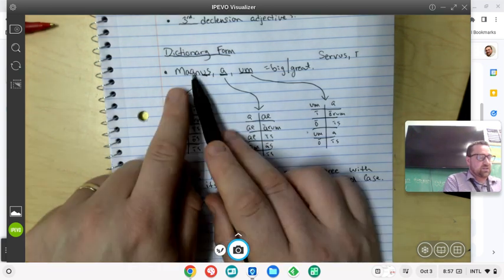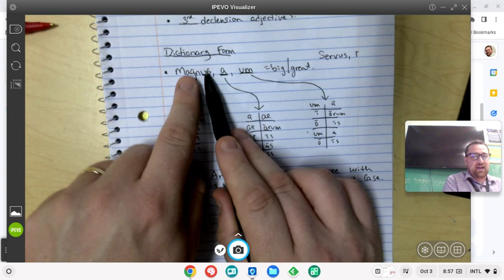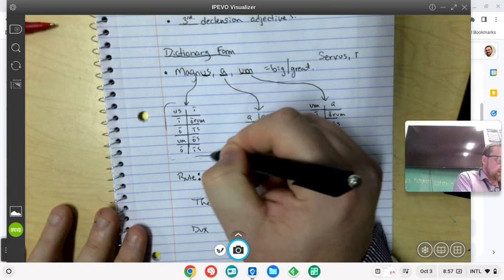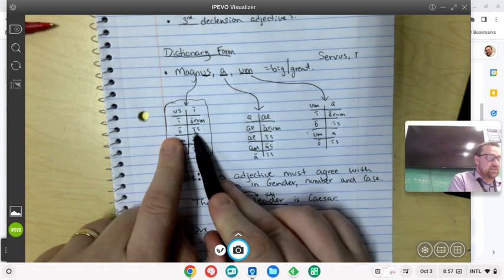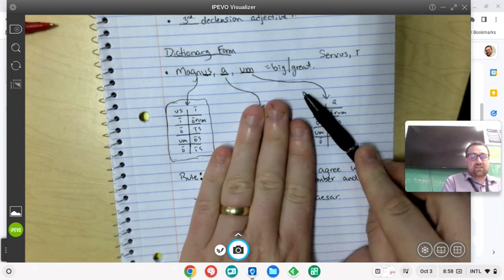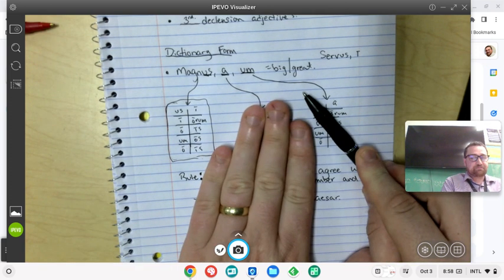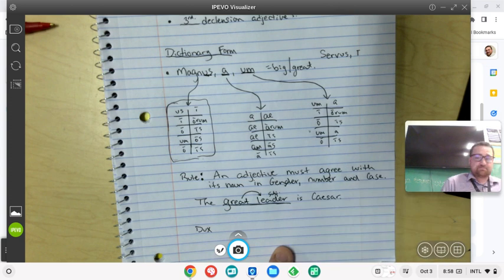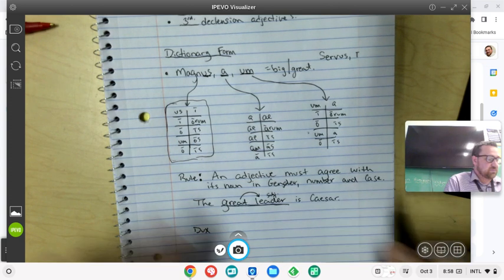So we're going to take from the masculine, magnus, from this chart. By focusing in on this chart and ignoring these two charts, we are ensuring that our adjective will agree in gender. I'm going to put a little check there, gender.